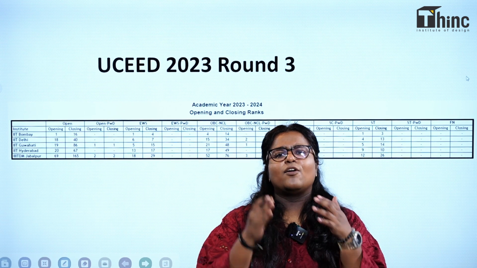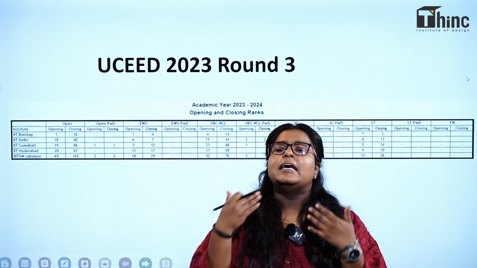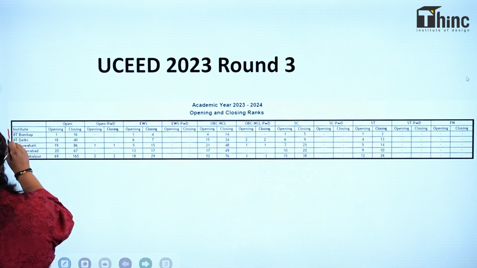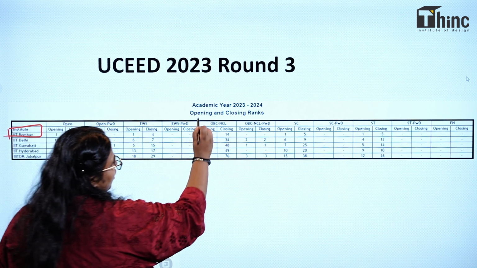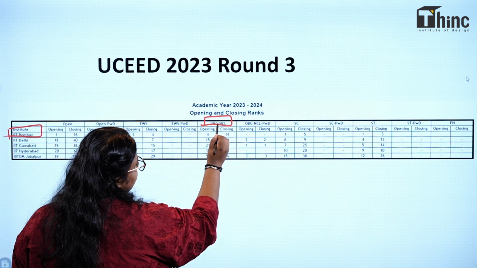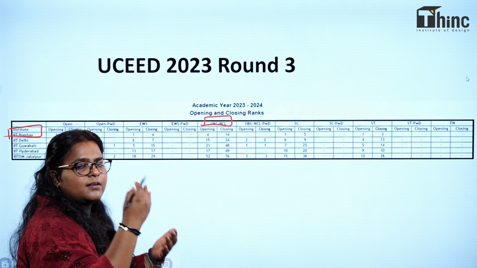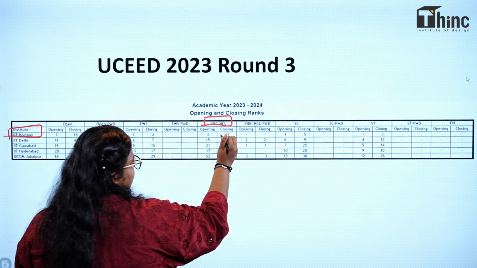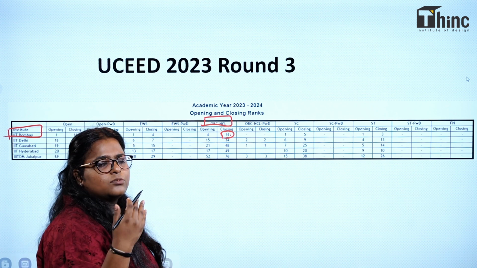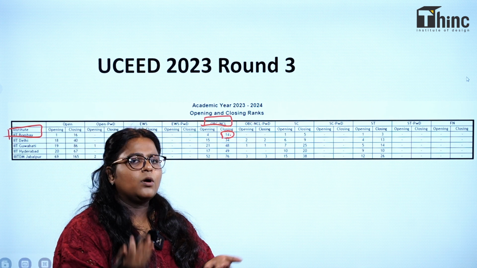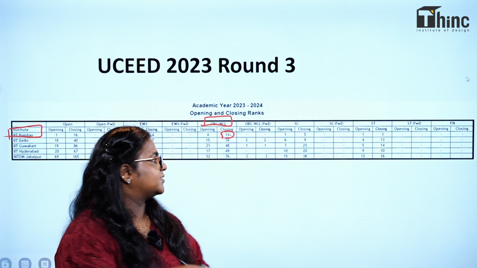If you are a candidate of OBC category with a category rank 40 and you want to get into IIT Bombay, let's see how to compare it. We have IIT Bombay in the number 1 list, and considering you as an OBC candidate, here we'll be checking the closing rank of round 3. So the closing rank of IIT Bombay was 14 last year. So there is less chance of you getting into IIT Bombay. So let's see what other IITs you have in options.